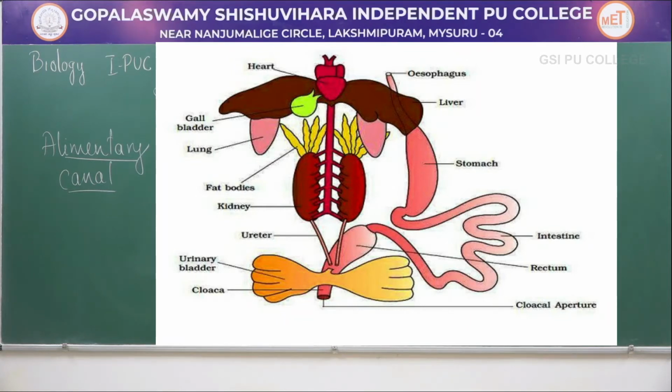So that's the rough idea about the anatomy. Once again to explain, the alimentary canal of the frog contains a mouth which accepts or consumes the food.